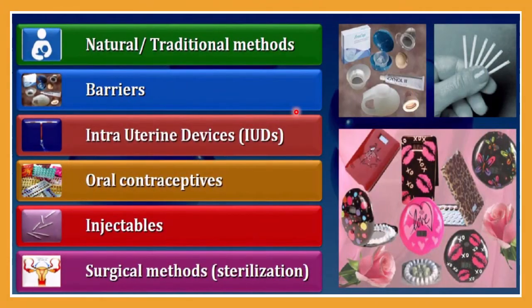There are so many contraceptive methods. We will discuss natural and traditional methods. The second one is the barrier methods. Then the third one is the intrauterine devices, that is the IUDs. Next are the oral contraceptives, injectable contraceptives, and finally the surgical methods, also called the sterilization process. These are all included as contraceptive methods.